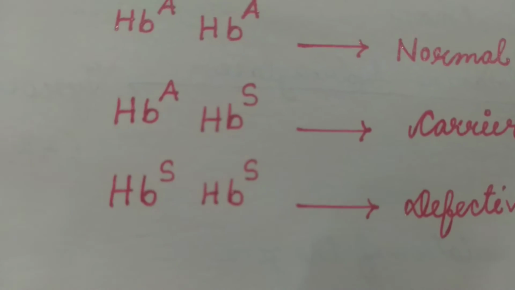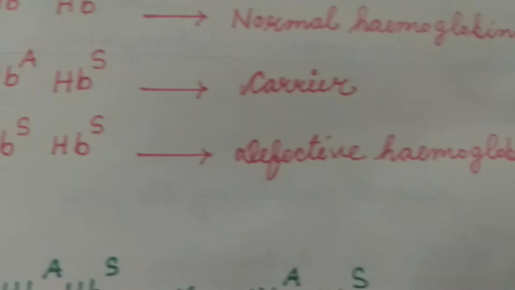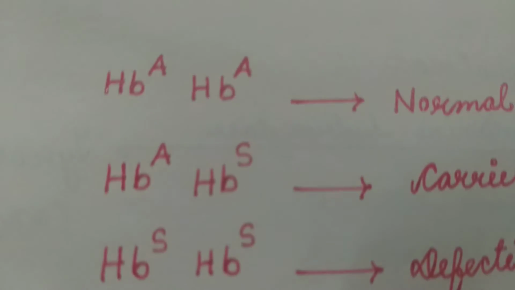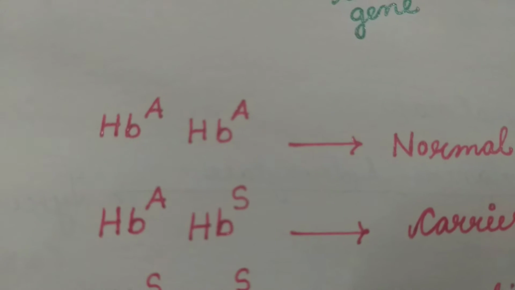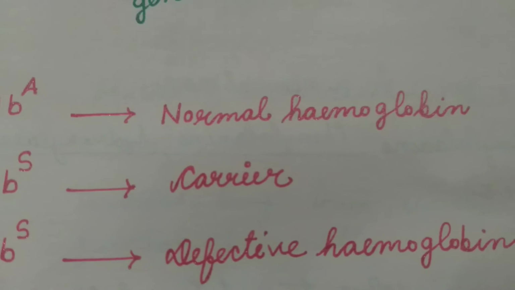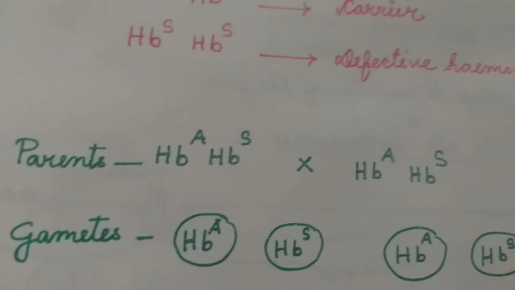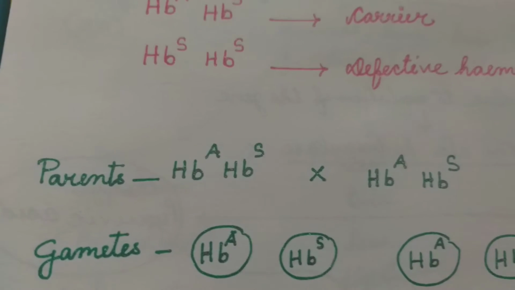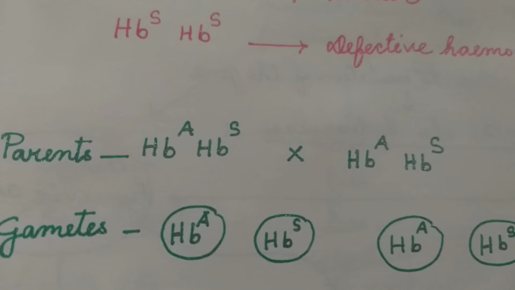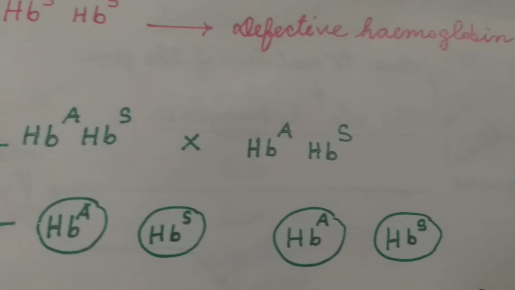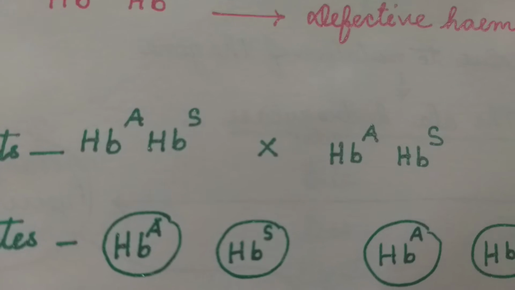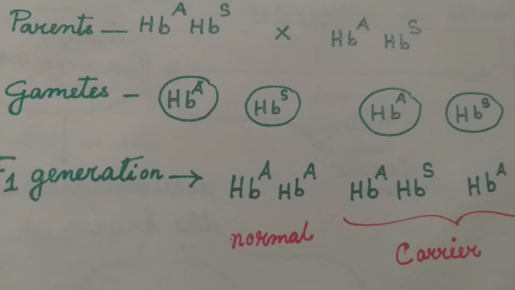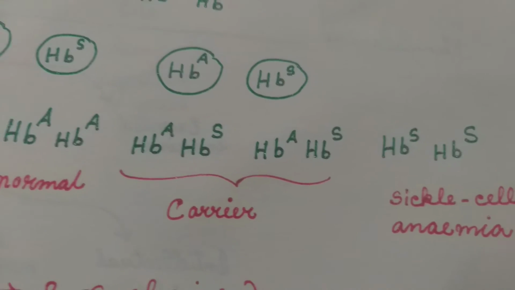So only homozygous recessive individuals have sickle cell anemia. Heterozygous individuals are carriers, unaffected. Homozygous dominant individuals are normal, they have normal hemoglobin. Now, the transmission, inheritance of the disease to the progeny. If both the parents are HbA HbS, both the parents are heterozygous or carriers, then look at the F1 generation, the possibility of sickle cell anemia.